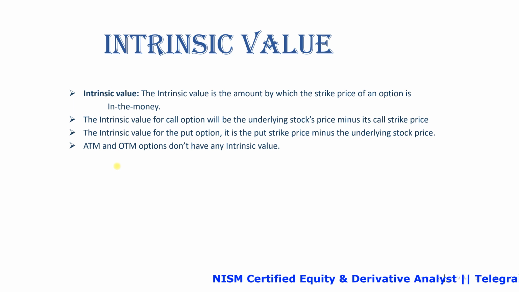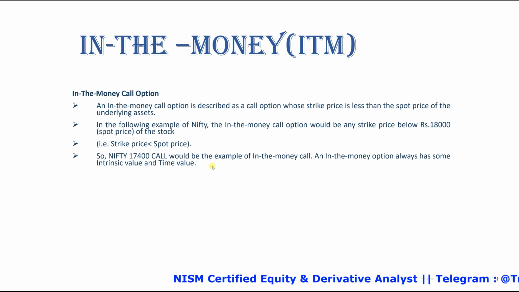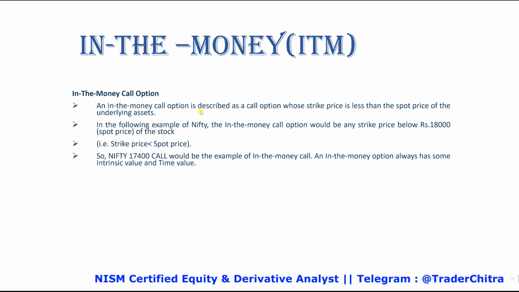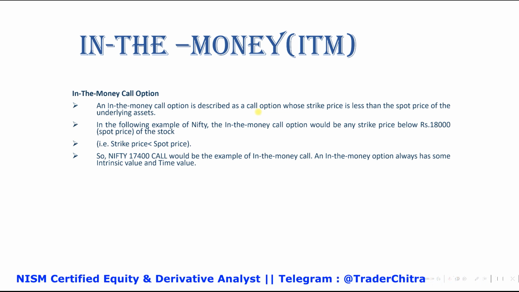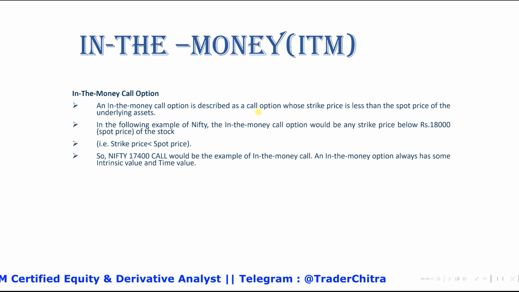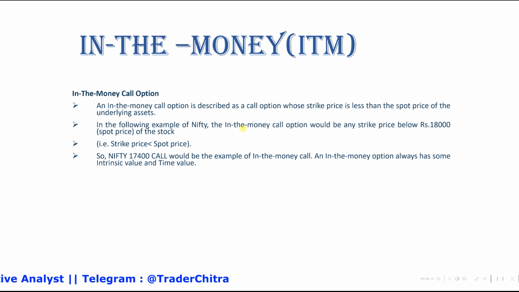Okay. What do we mean by in the money, for the call option? An in the money call option is described as a call option whose strike price is less than the spot price of the underlying asset. Say for example, in Nifty, if the spot price of the Nifty is 18,000, any strike price less than 18,000 is called ITM or in the money.